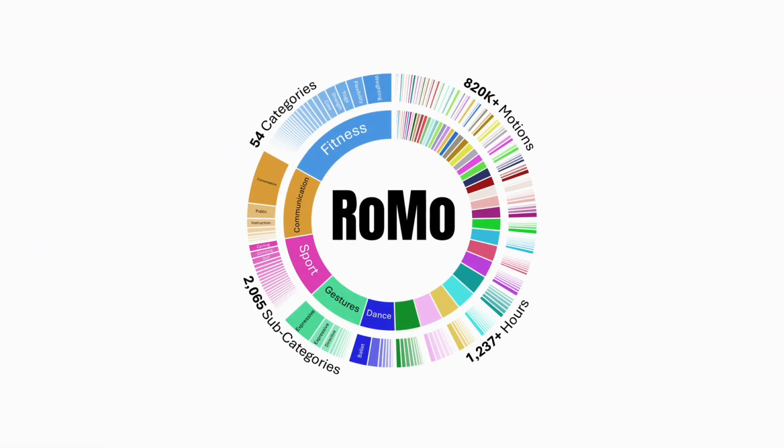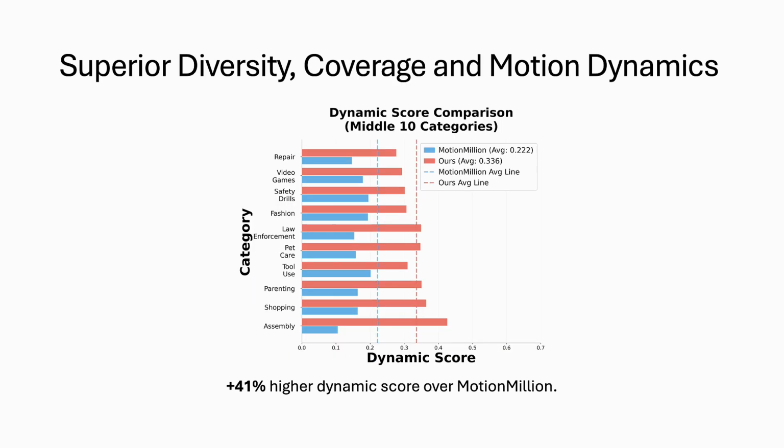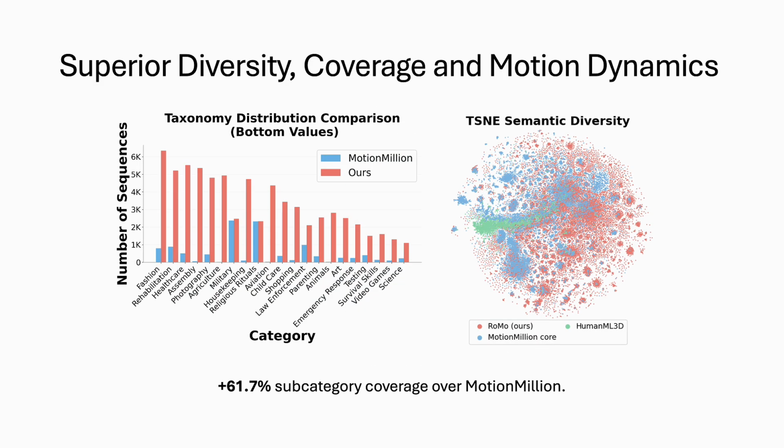Overall, RoMo contains more than 820,000 motion clips and 1,237 hours of data, organized into 54 categories and 2,065 subcategories. Compared with MotionMillion, RoMo provides stronger motion dynamics, achieving a 41% higher dynamic score after filtering static and low-activity sequences. RoMo also improves semantic coverage by 61.7% at the subcategory level, with broader caption diversity in embedding space.